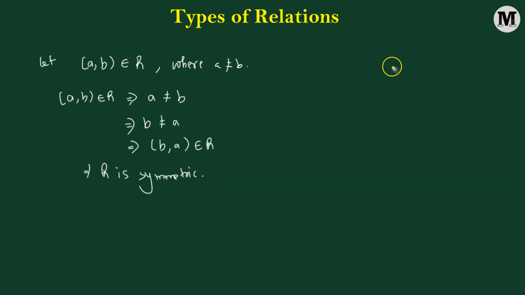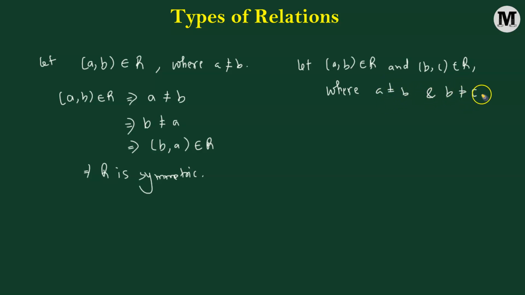Okay, now let's take two more ordered pairs. So we have A, comma B belonging to the relation R and B, comma C belonging to the relation R, with a condition that we are again putting some restriction here, that A is not equal to B and B is not equal to C as well.